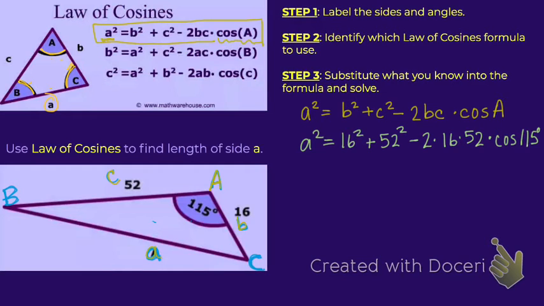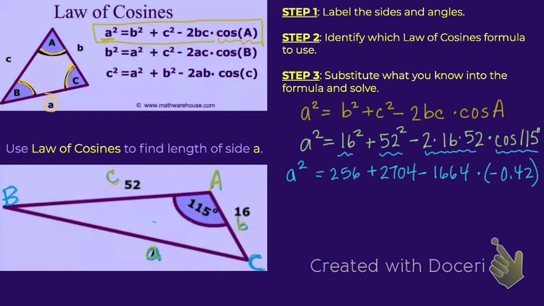I'm going to do the exponents first, see what this is in my calculator. And I don't know what a squared is. I'm going to leave that as a squared. Now let's see what 2 times 16 times 52 is. Now let's see what the cosine of 115 degrees is. Now let's start to simplify some more. We still have our a squared.